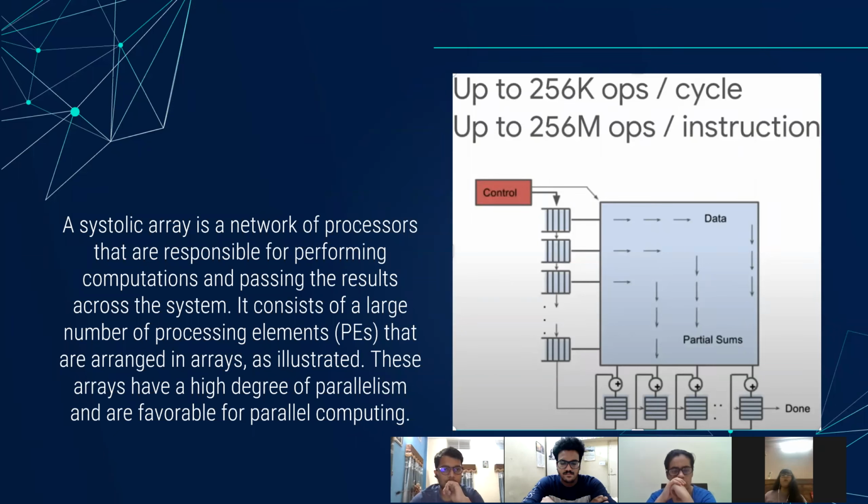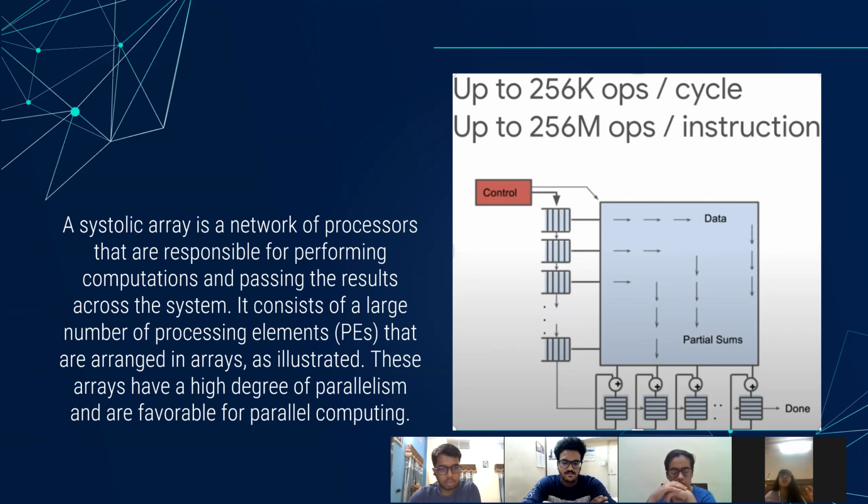As we have already learned by now, TPUs are designed to perform matrix multiplication at a massive scale. Systolic arrays are somewhat similar to it. Because they're heavily pipelined, and given that in the diagram it is 256 units wide, it takes 250 cycles from the time the first element gets into the array to the time it comes out. So a systolic array is a network of processors that will be responsible for performing all the computations and will pass on the results across the system.